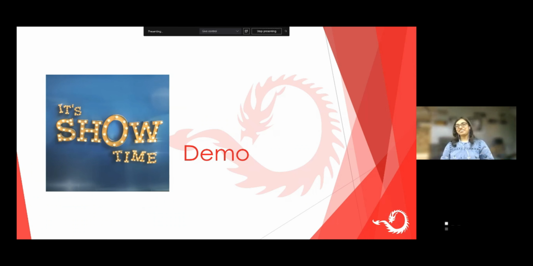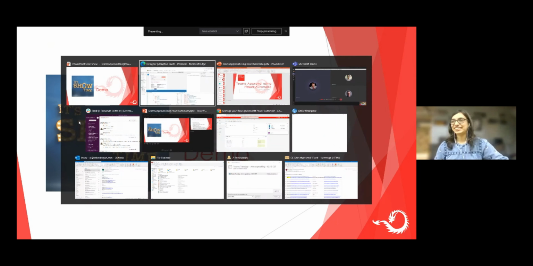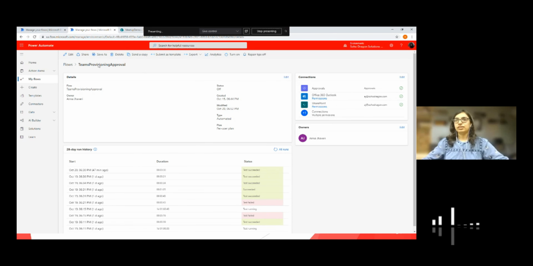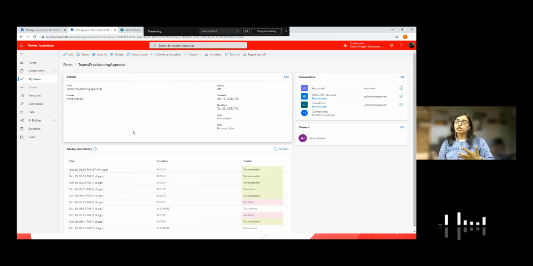So I'll jump to my demo, as it's show time. All right, let me take you to the flow. I have two flows here. One is built using the adaptive card logic, and one is using the traditional Power Automate approval actions. First I'll show you how the demo works, and then we'll go into the details of what has been done behind the scenes to develop this, right? So first I'll show you how it works.